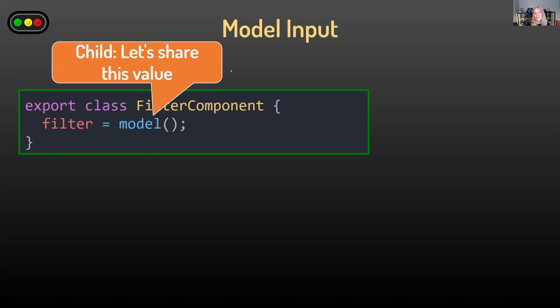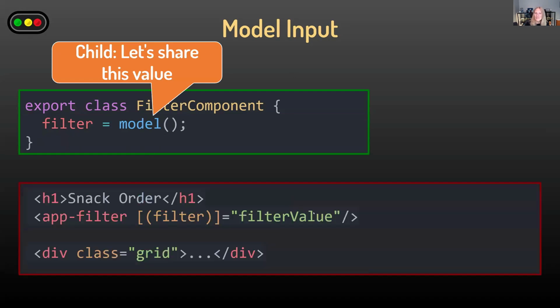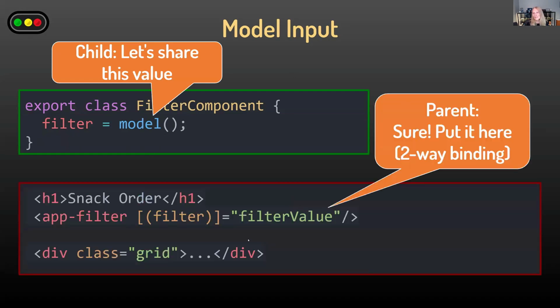So the child is like saying, let's share this value. And the parent is saying, sure, put it here. And I'll let you know when the value changes so that you have it. And you let me know when the value changes so I have it. And these are both signals. And so they're using the signals to keep the values in sync.